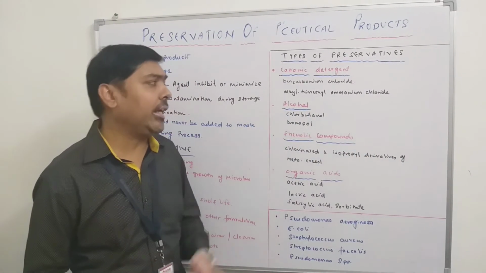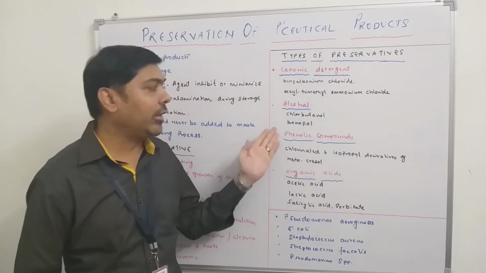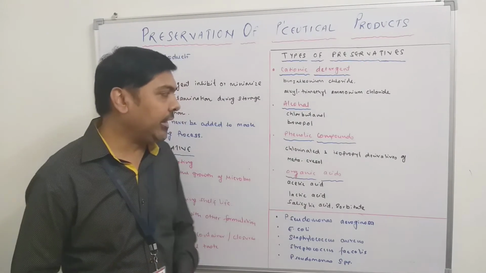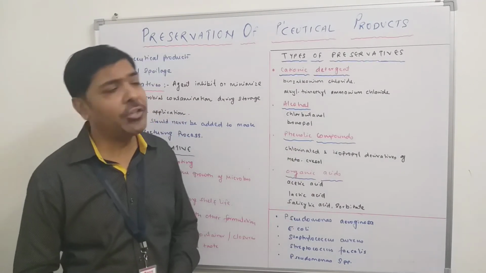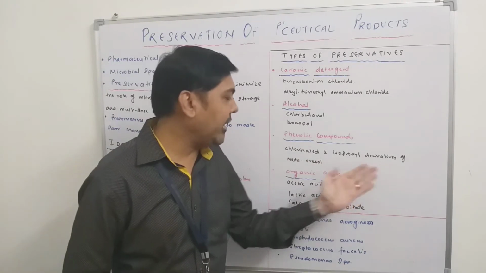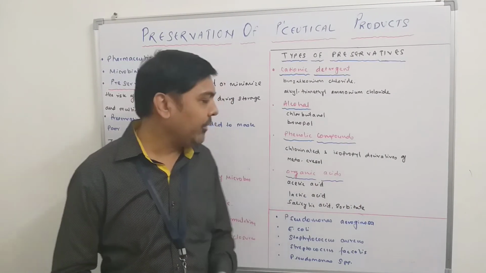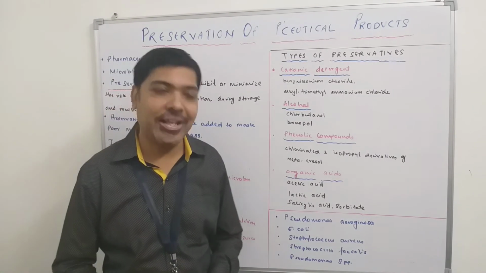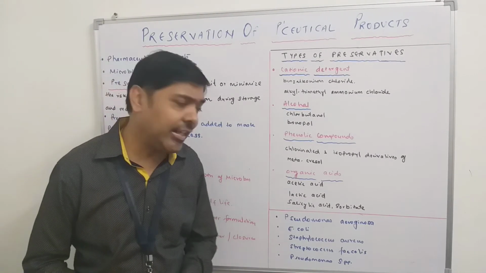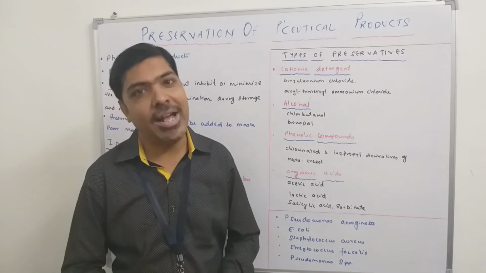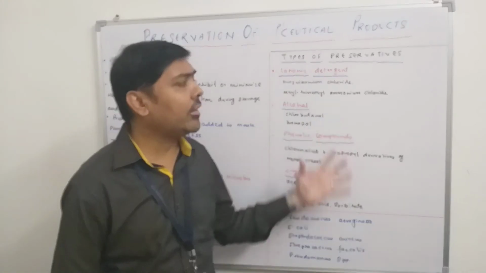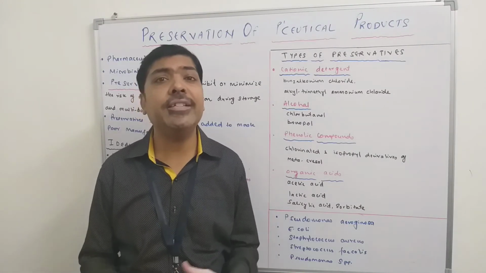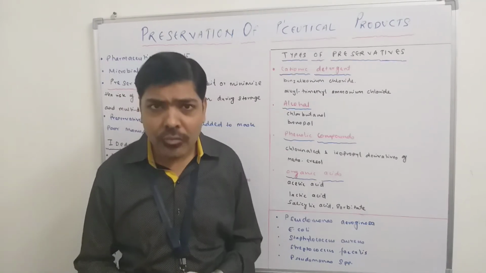In the alcohol category, we can use chlorbutanol or bronopol. In the phenolic compound category, we can use the chlorinated and isopropyl derivatives of metacresol. In the organic acid category, we can use citric acid, acetic acid, lactic acid, salicylic acid, sorbate, etc.